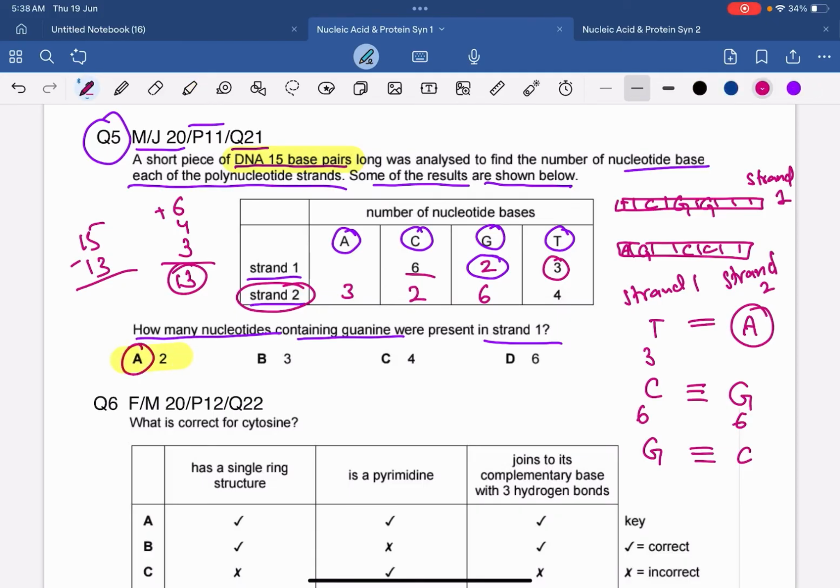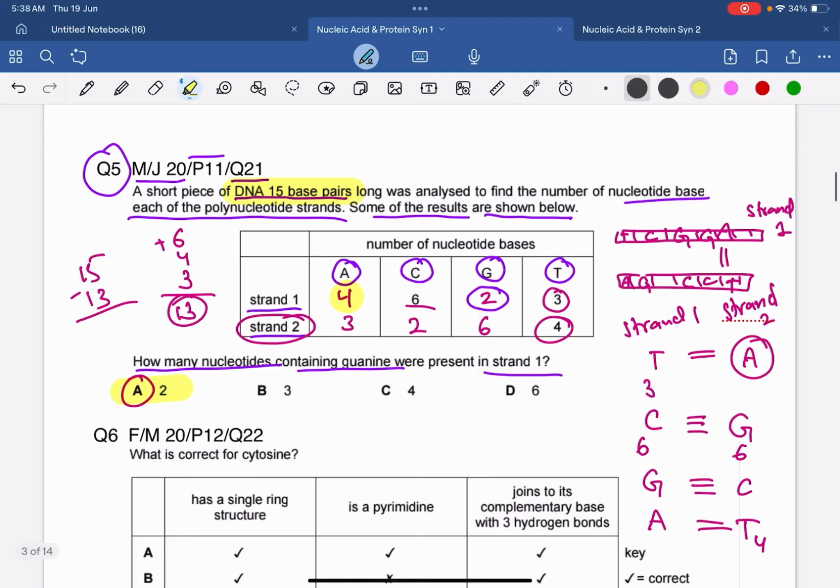If I talk about the adenine of the strand 1, we know that in the strand 2 there are 4 thymines, right? And thymine always pairs up with the adenine. So if there are 4 thymine in the strand 2, there will be 4 adenine in the strand 1. They have not asked us about the adenine, but I have just told you so that your concept may be more clear. I hope that this MCQ is clear to all of you. In this question, they were asking us how many nucleotides containing guanine are present in the strand 1. So there are 2 nucleotides. I hope that this MCQ is clear to all of you.